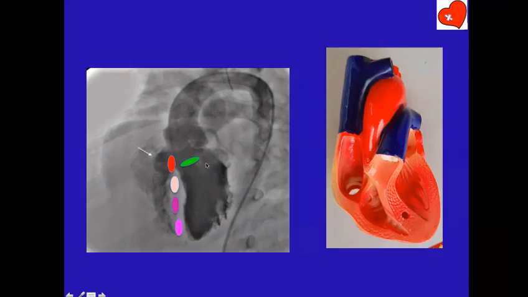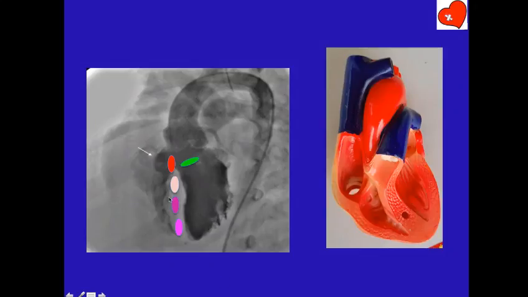Now, I've taken an angiogram now. I've done a LAO cranial view to elongate the septum. Now, LAO cranial view is best used for profiling the trabecular part of the septum. If you remember, I told you inflow septum is best profiled in shallow LAO. This is not shallow LAO, this is steep LAO. Therefore, the trabecular septum is the one which is profiled here.